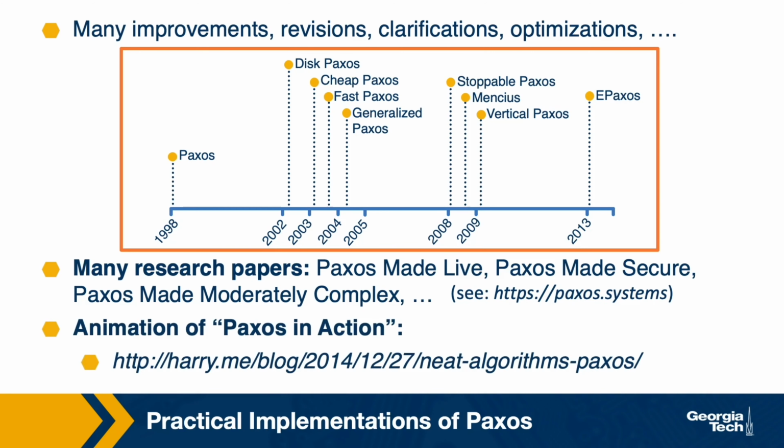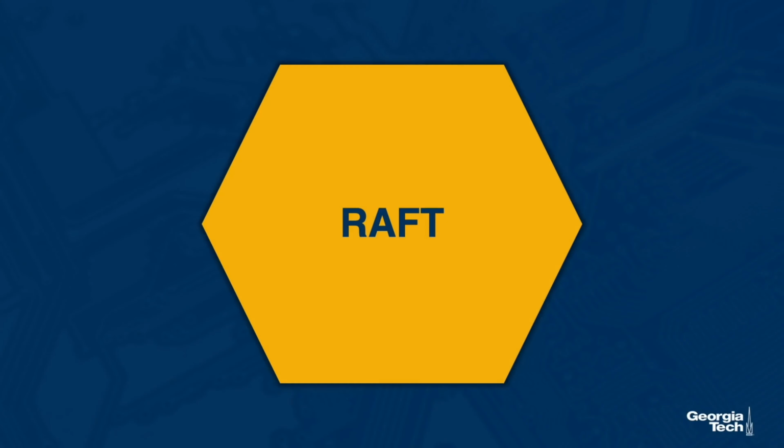Given all of this, there is a lot of information available on Paxos online in many different formats. This website here, for instance, includes an animation of Paxos in action, where you can see the different types of messages and outcomes that can happen during different phases of the protocol. Now we'll look at another protocol for consensus called Raft.